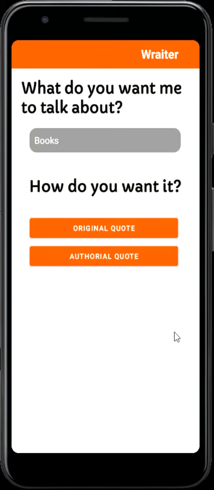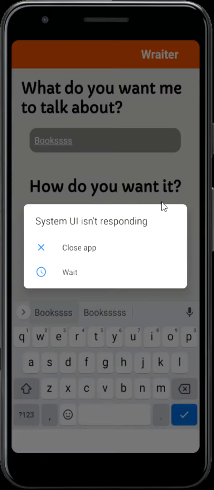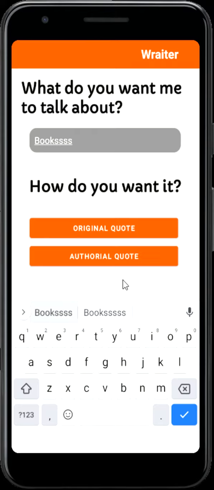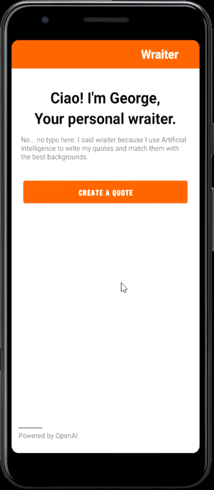Now, the way I handled the input from the user, to check that the user doesn't put bad input, is basically by putting a check on the backend. So, for example, in this case, this is a bad category, and this is what the application says. And this is it.